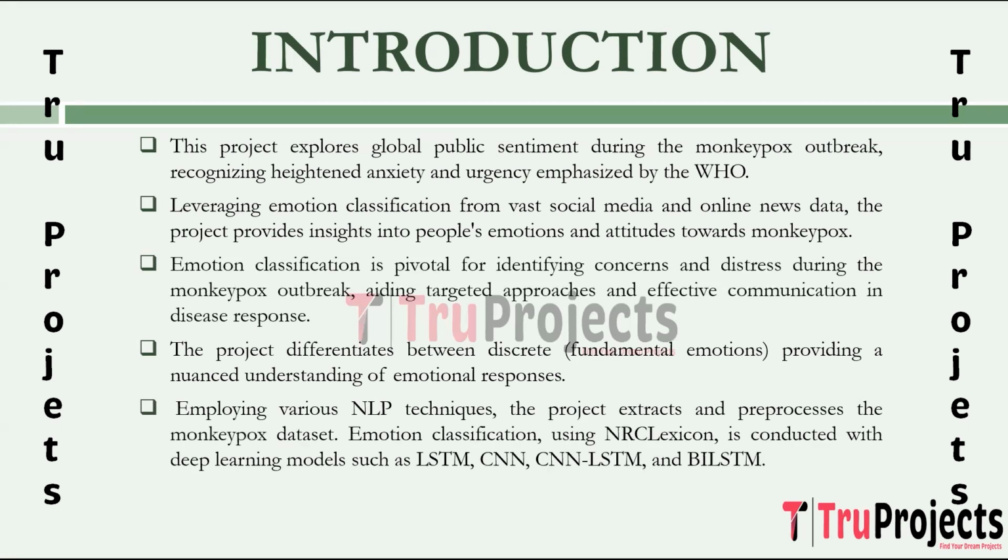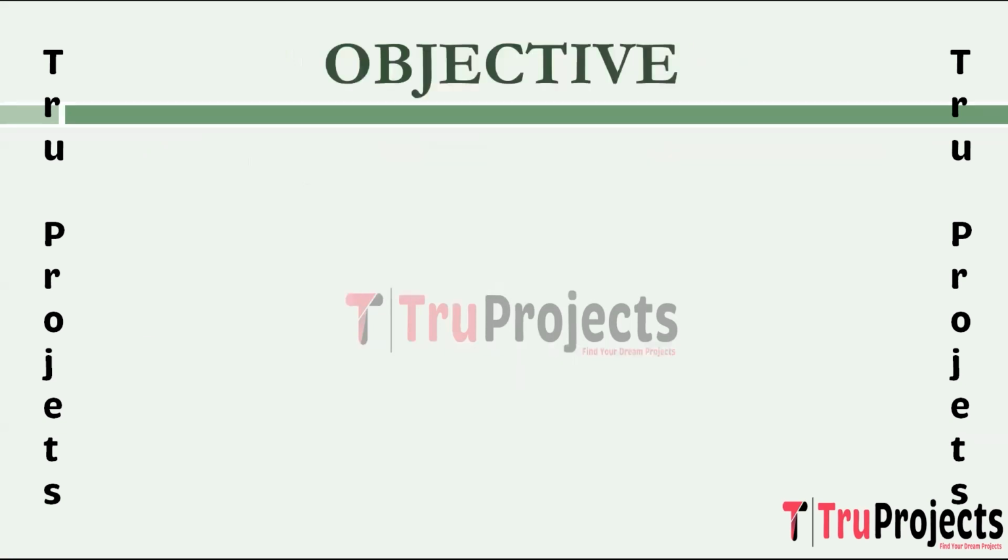The project employs various natural language processing techniques to extract and pre-process the monkeypox dataset. Emotion classification is carried out using the NRC lexicon to categorize text data into 11 emotional categories. Deep learning algorithms including LSTM, CNN with LSTM, and BiLSTM are utilized for model development.